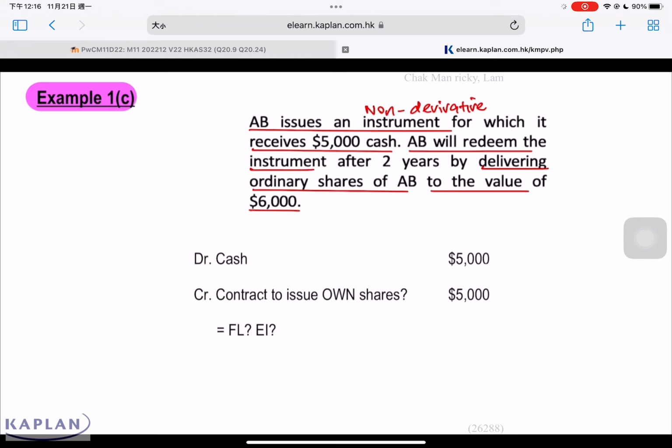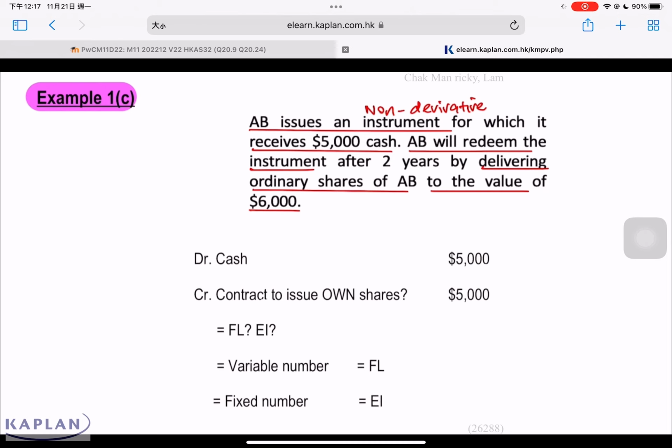It's just a normal contract where I issue a contract to receive $5,000 cash. After 2 years, I must settle this contract. Instead of paying cash, I have to issue my own share. The number of shares I'm going to issue, is it a variable or fixed number of shares? If it's a variable number of shares, then it's considered a financial liability. If it's a fixed number of shares, then we have to account for this as an equity instrument.